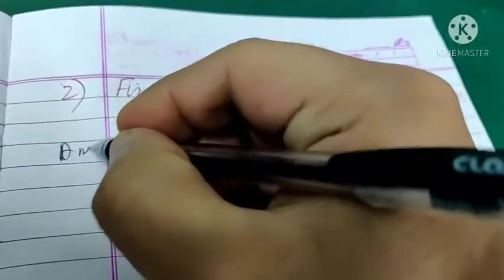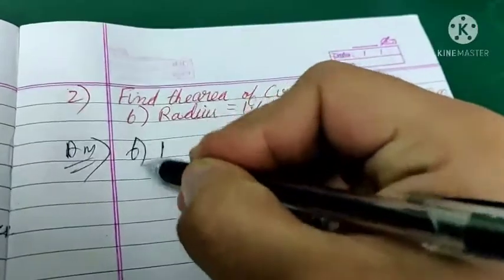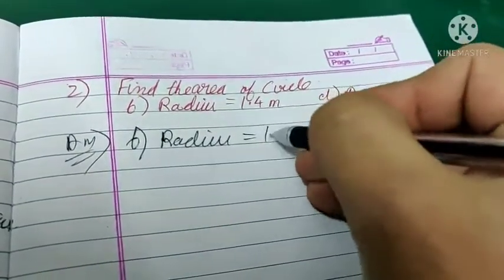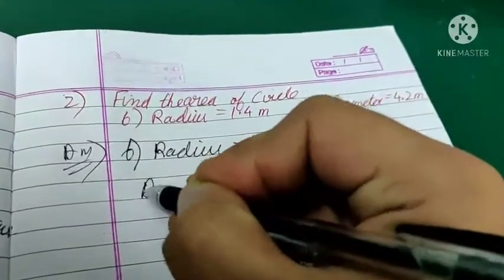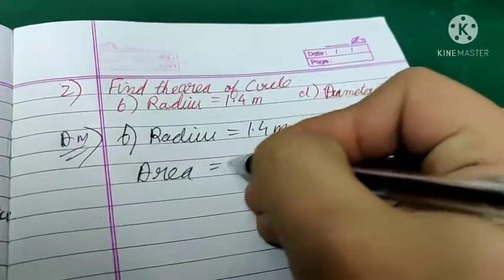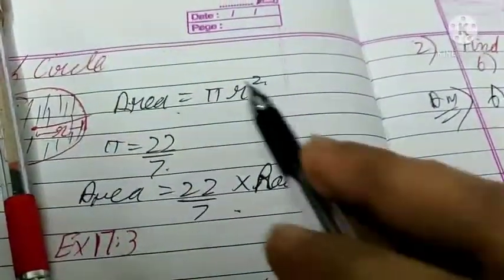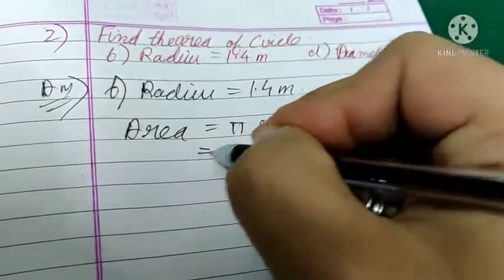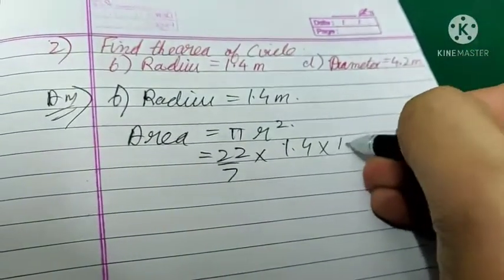So this is the next question, in which we have to find the area where radius is 1.4 meters. Area has a formula, pi r square, that is 22 by 7 into radius square, that is 1.4 into 1.4.